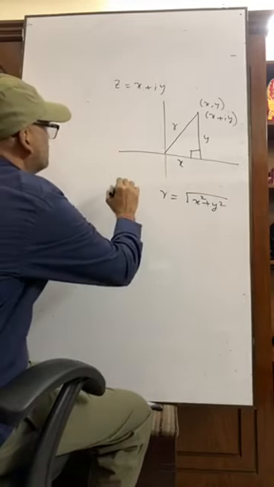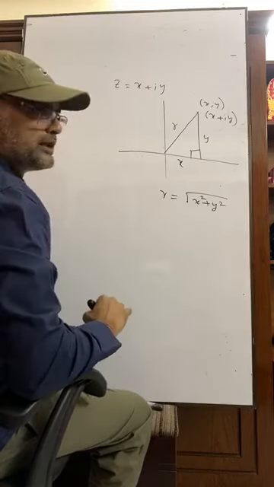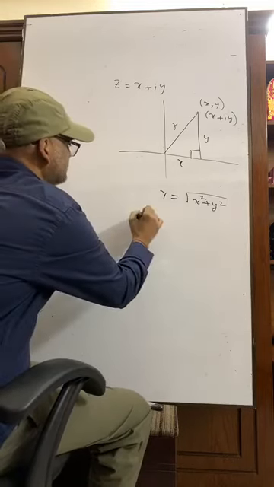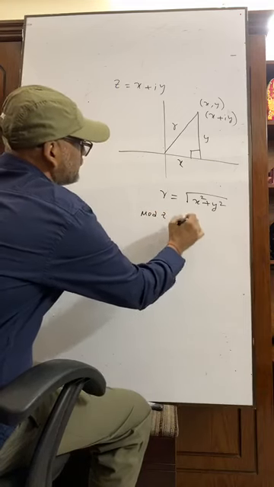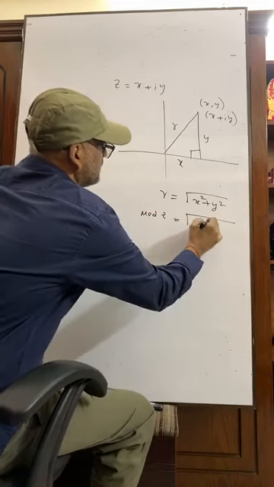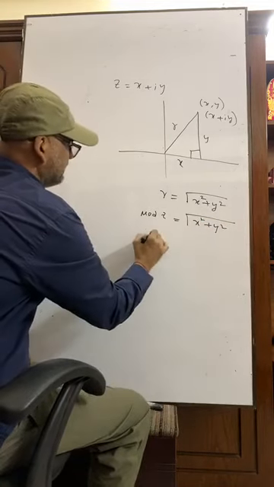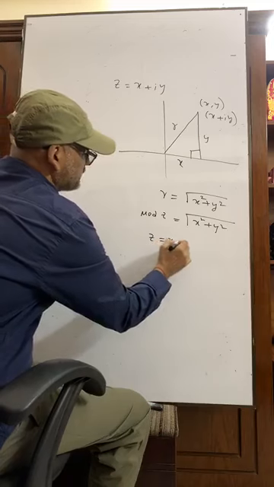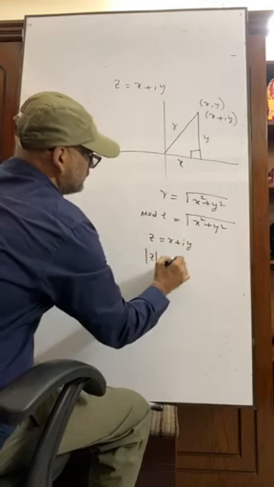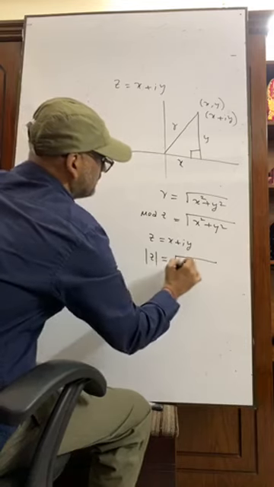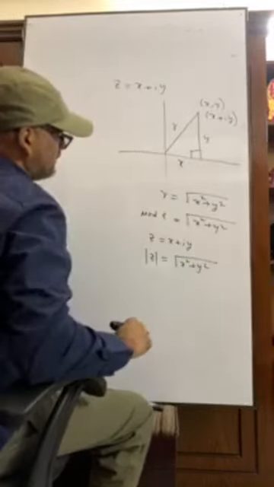So this is called the modulus. So modulus of z is equal to root over x square plus y square. That means if z is x plus iy, then modulus z is equal to root over x square plus y square. That is good.